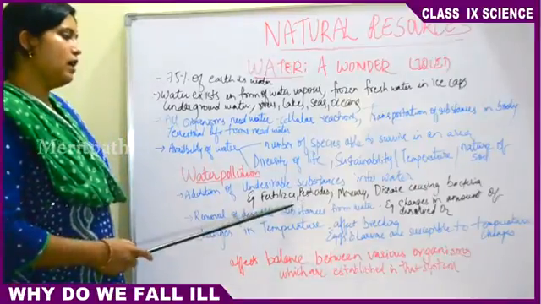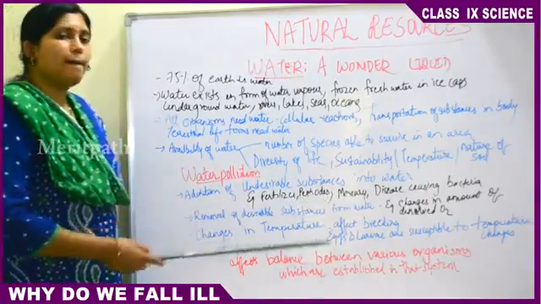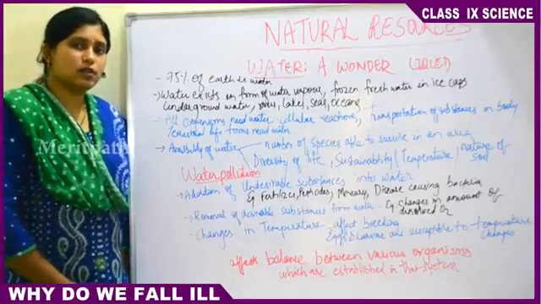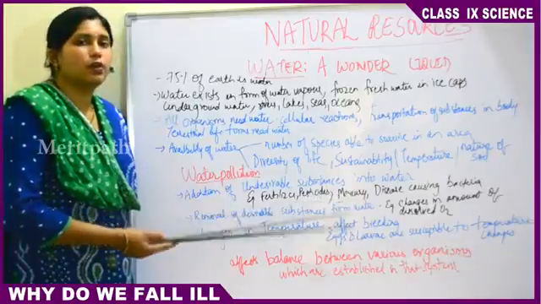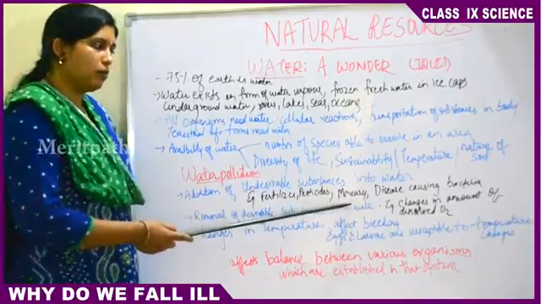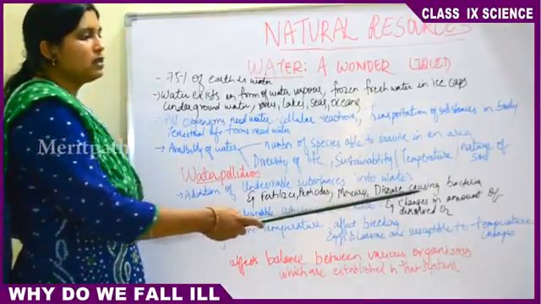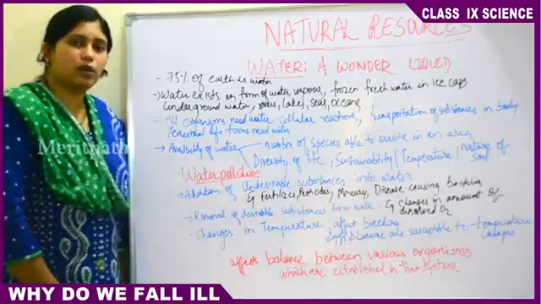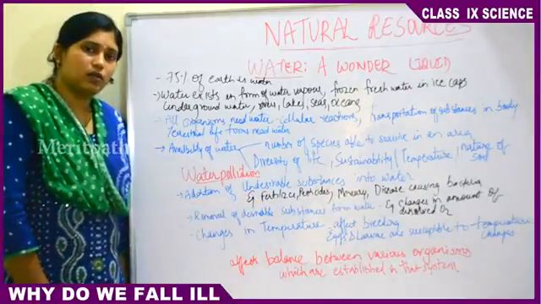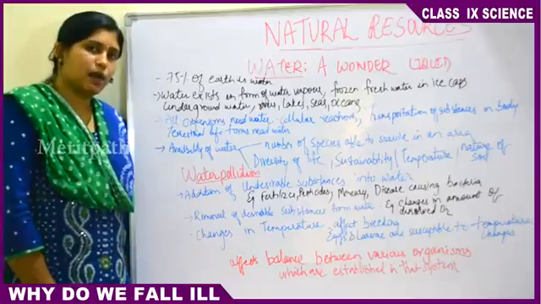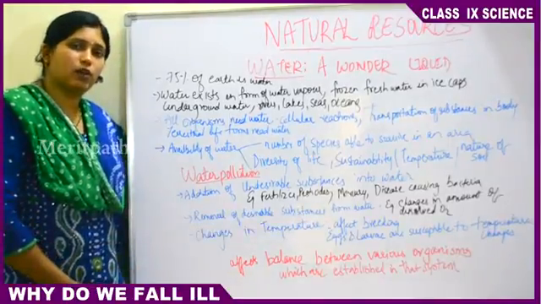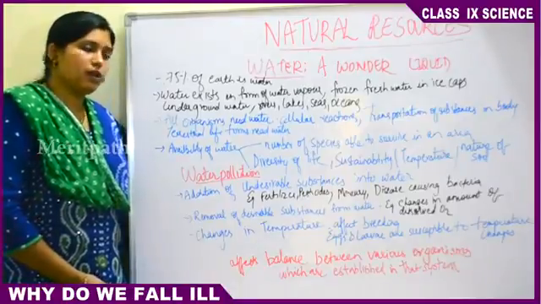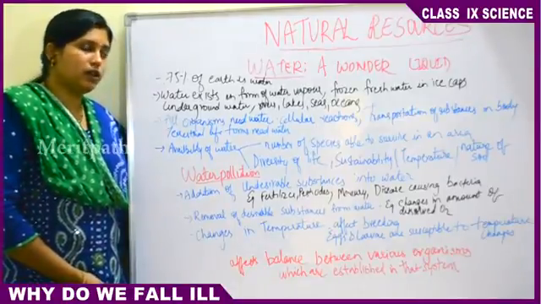So fertilizers, pesticides, then mercury from the paper industries producing paper, they dispose a lot of mercury into the water. Then this causes water pollution. Then sometimes disease causing bacteria enter into the water, like the bacteria causing cholera. Cholera is caused by some type of bacteria. So because of water pollution, there will be bacteria also in the water. So it will not be good for consumption. We cannot use it for drinking water purposes.